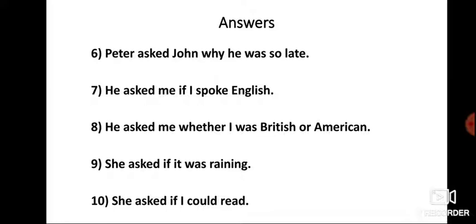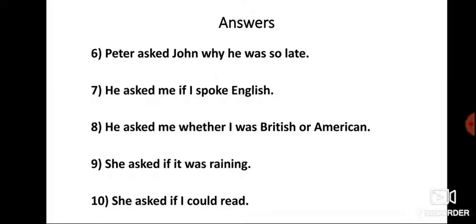The next question was, are you British or American? He asked me whether I was British or American. Then, is it raining? She asked if it was raining. Very simple, children. Don't take it as very complicated. Very easy it is.